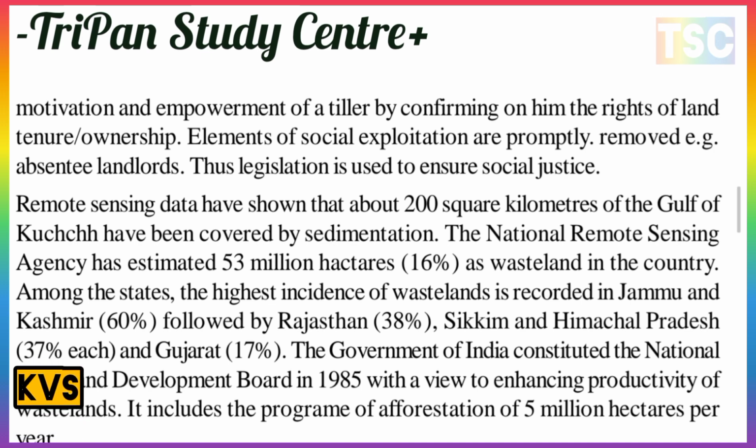Remote sensing data have shown that about 200 square kilometers of the Gulf of Kutch has been covered by sedimentation. The National Remote Sensing Agency has estimated 53 million hectares, or 60 percent, as the best land in the country. Among the states, the highest incidence of wasteland is recorded in Jammu and Kashmir, at 60 percent, followed by Rajasthan at 38 percent, Sikkim and Himachal Pradesh at 37 percent each, and Gujarat at